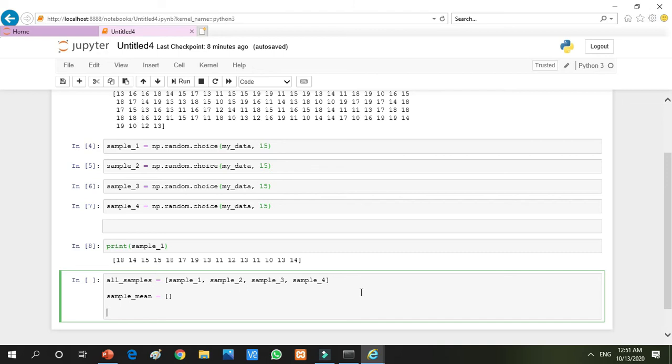So what I am doing, I am writing a very important thing, the for loop, and I want to run this for loop on the list all samples.